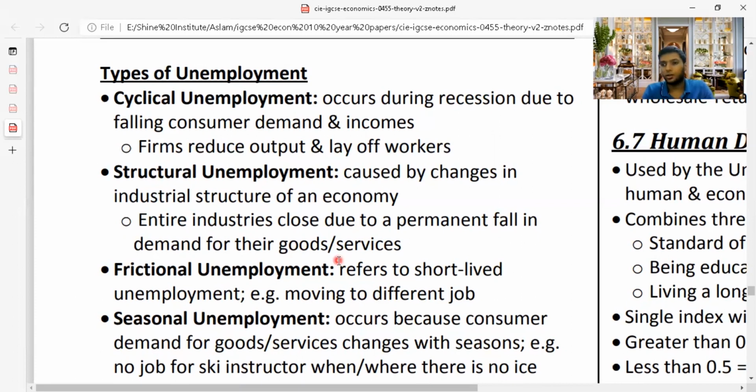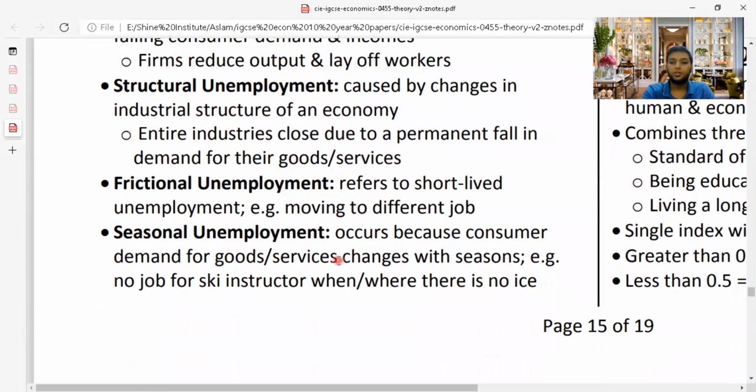Nokia went through this type of structural unemployment. When the entire industry changed into smartphones, Nokia was still using button phones, so they shut down many areas of the business. Frictional unemployment refers to short-lived unemployment while moving to a different job. So people who are looking for another job are falling under frictional unemployment. Seasonal unemployment occurs because consumers' demand for goods and services changes with the season.